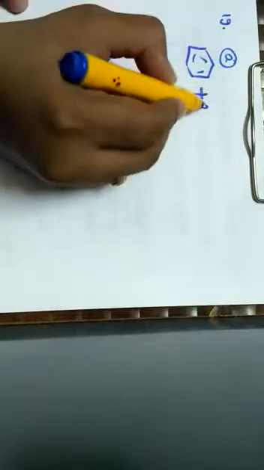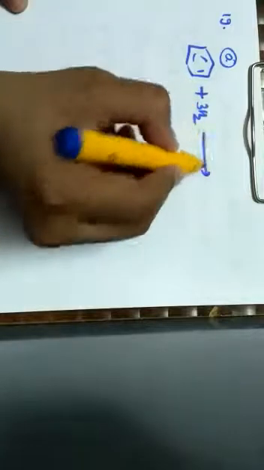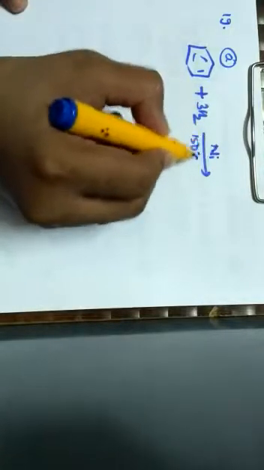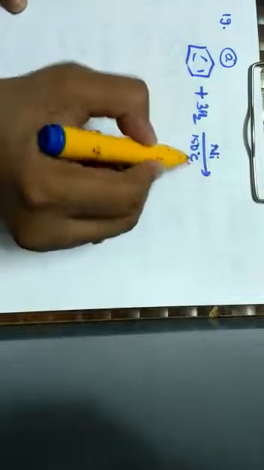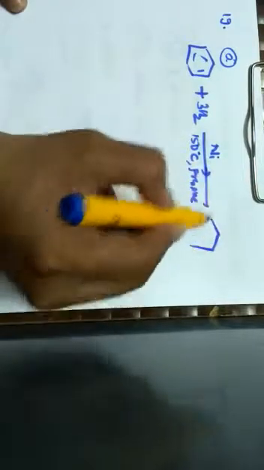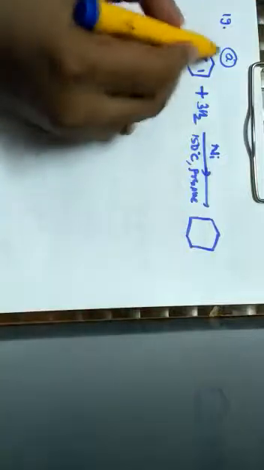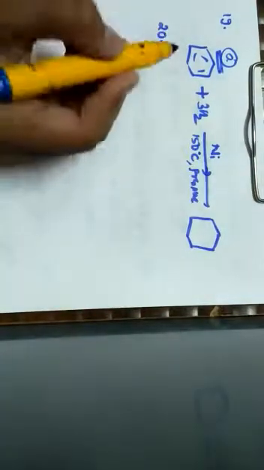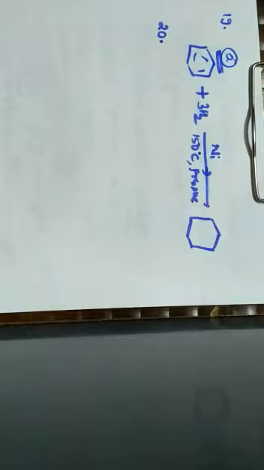The meaning of this is, when benzene is subjected to hydrogenation, that is, adding of hydrogen in the presence of nickel by maintaining a temperature of 150 degrees Celsius and pressure, it gives rise to cyclohexane. Hence, the correct option for the given question is what? Option A. Next one, question number 20.